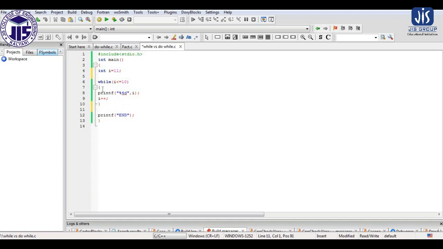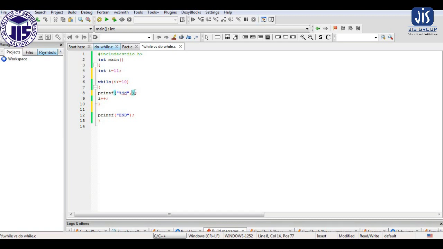So this is a simple while loop. If you look at this while loop very carefully, the value of i is initialized as 11, and the condition that I have applied is i less than or equal to 10. So you can see the value of i is 11 and the condition is i less than or equal to 10, so the condition is false. Inside the loop we have printed the value of i, and outside the loop we have printed n. If the loop gets executed, then this printf statement will be executed.